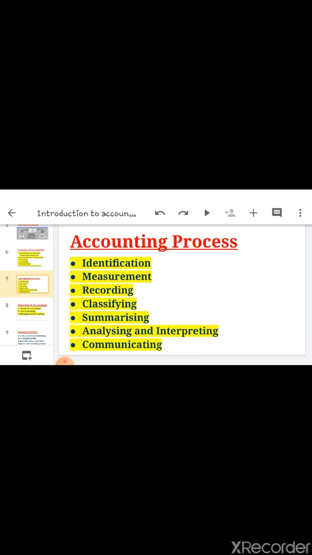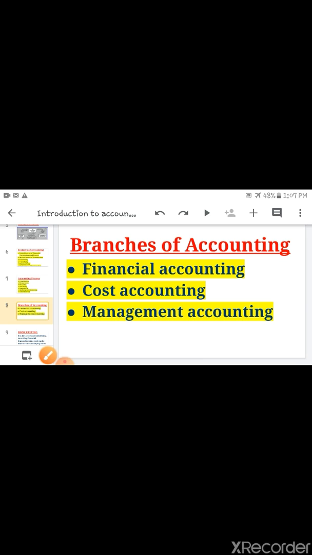So next is branches of accounting. There are 3 branches of accounting. The first branch is financial accounting, second is cost accounting, third is management accounting.